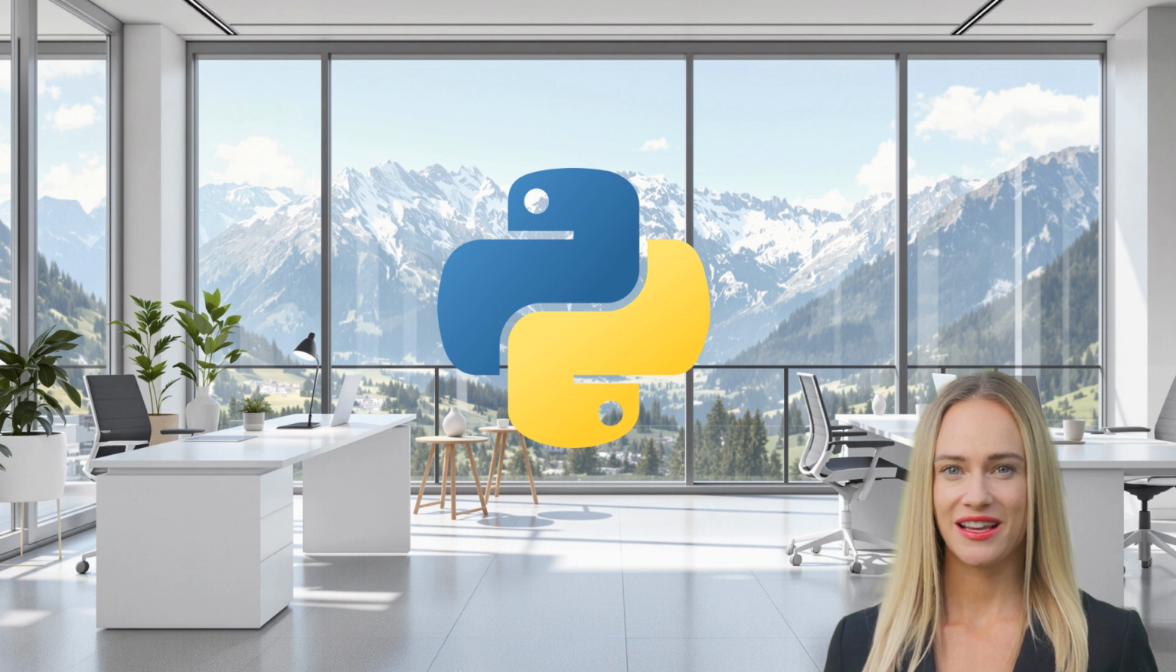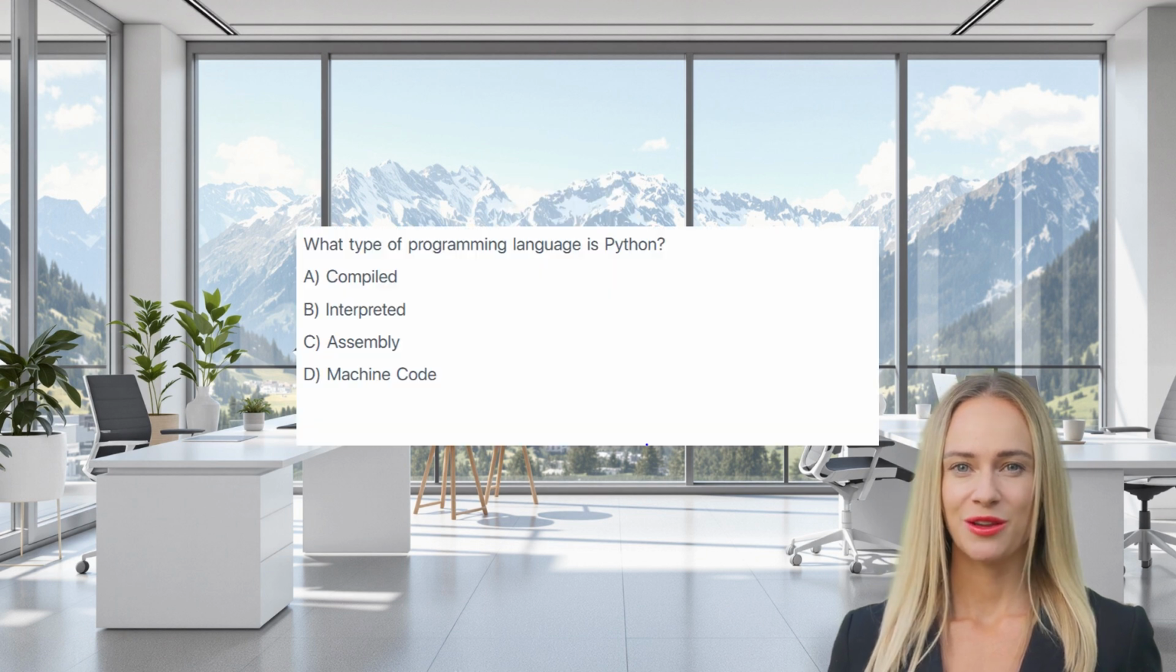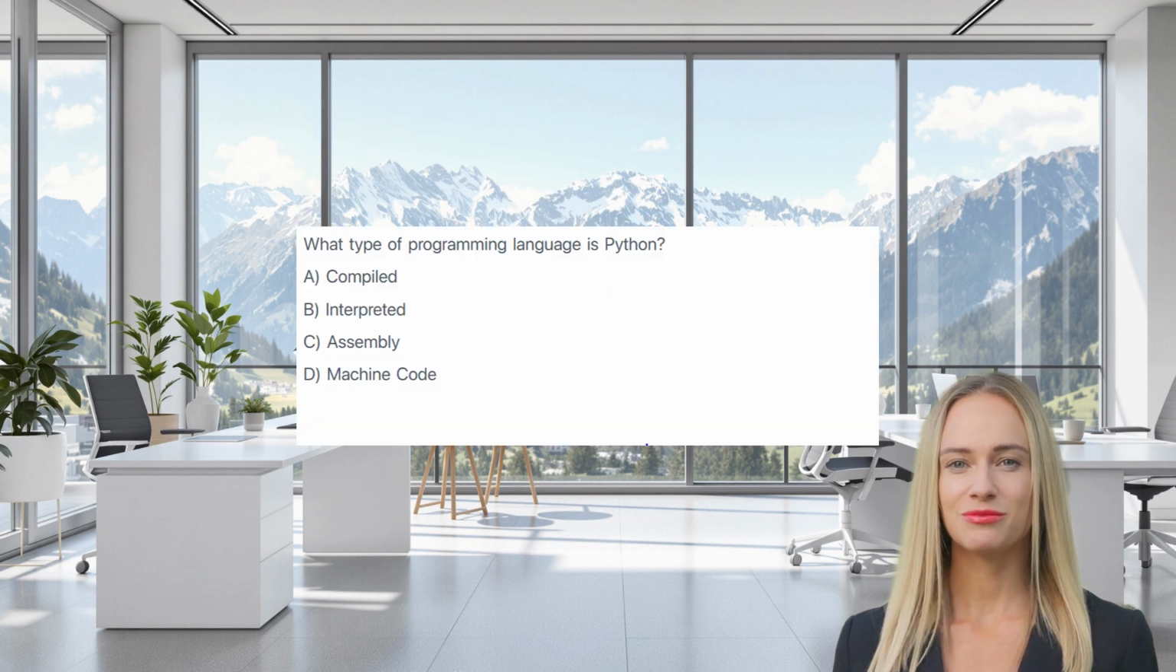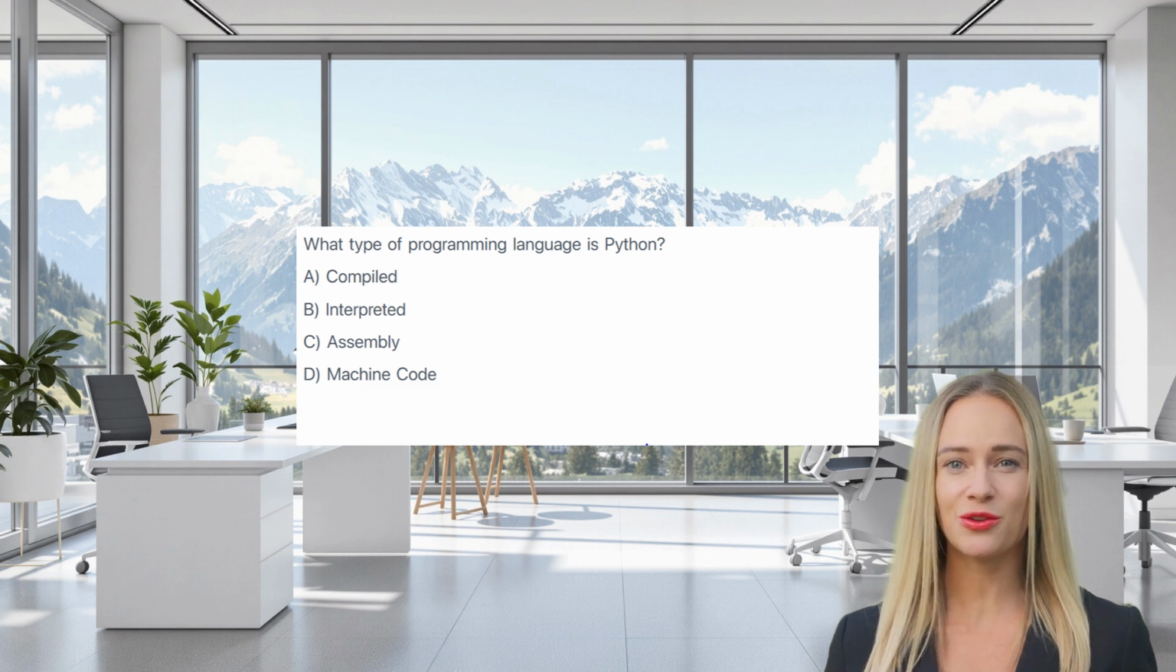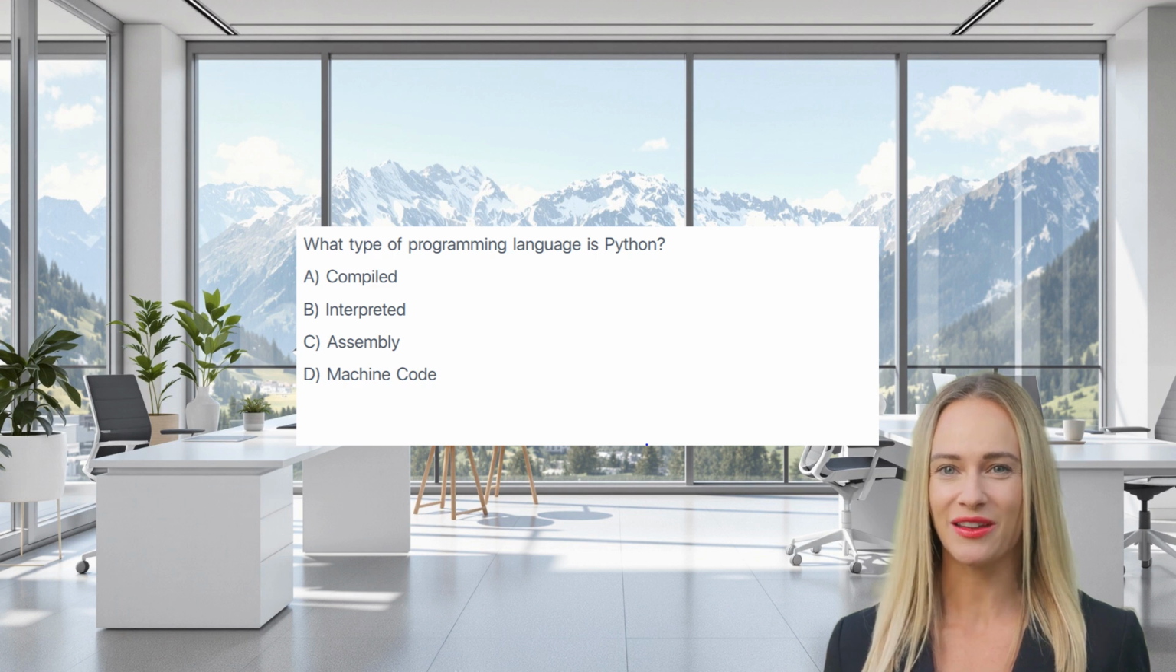All right, let's get started. What type of programming language is Python? A. Compiled. B. Interpreted. C. Assembly. D. Machine code. The correct answer is B. Interpreted. Python code is processed and executed directly by an interpreter, not compiled into machine code beforehand like compiled languages.